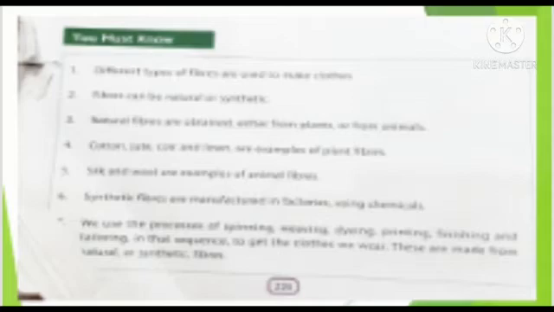Can you tell me the name of animal fibers? Silk and wool are the examples. And next one is what are synthetic fibers? The fibers which are manufactured in the factory by using chemicals are called synthetic fibers. Nylon, rayon, terylene are some of the examples of synthetic fibers.